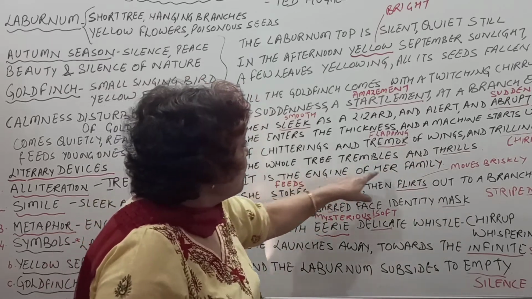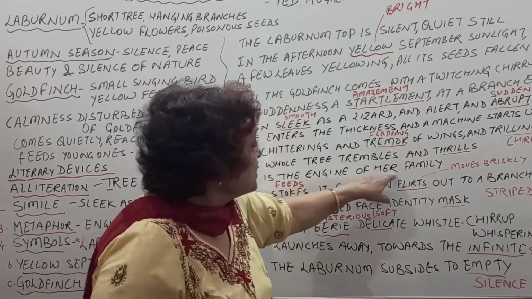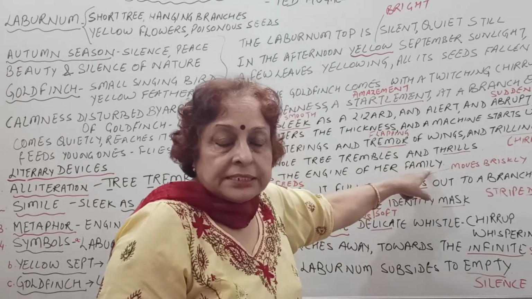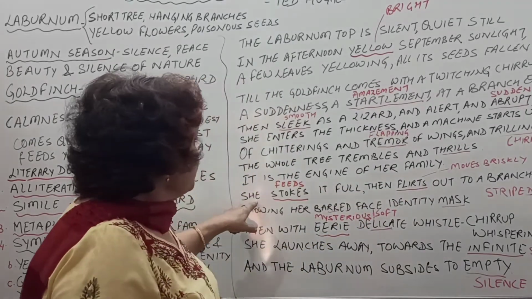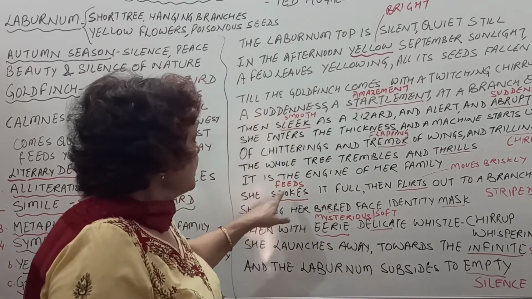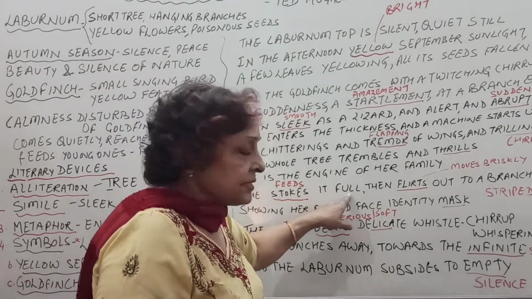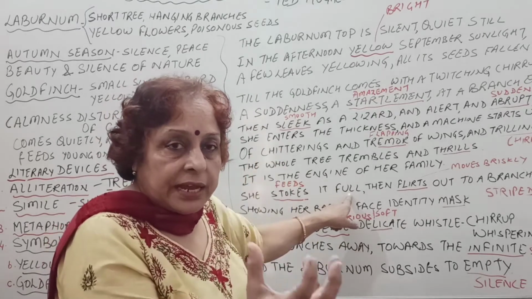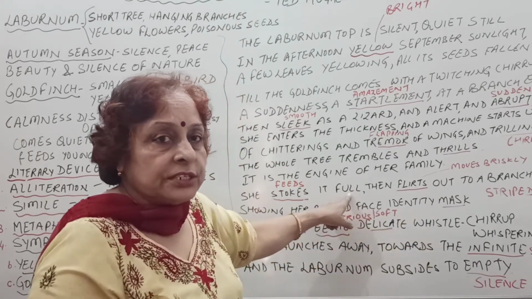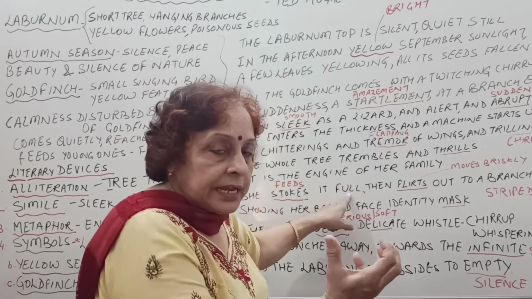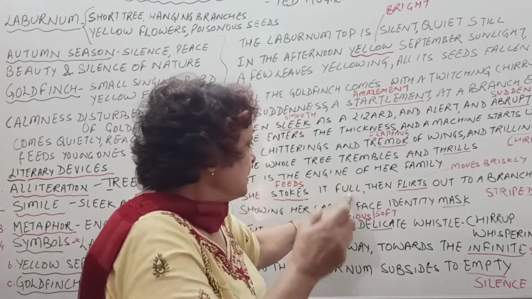It is the engine of a family. Engine of a family is the metaphor, a comparison. The tree is compared with the engine. She stokes it full. The bird feeds its young ones. It seems as if it is an engine, and the bird has come to feed the fuel to the engine. But inside the bird's nest, young ones are there, so she feeds the young ones.